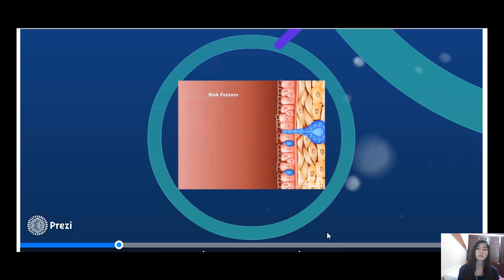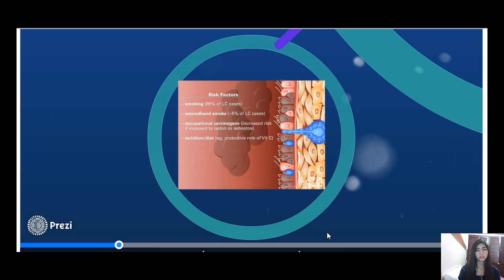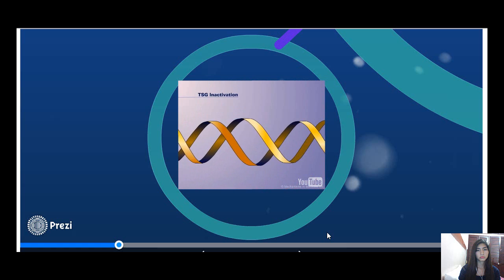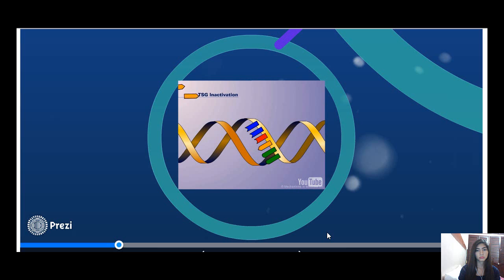Risk factors associated with NSCLC include smoking, secondhand smoke, occupational carcinogens, and diet and nutrition. Smoking remains the leading and most preventable cause of lung cancer, accounting for 80 to 90% of cases. According to current views on the carcinogenesis of NSCLC, the transformation of a normal lung cell to malignant carcinoma requires the accumulation of multiple genetic and epigenetic alterations.